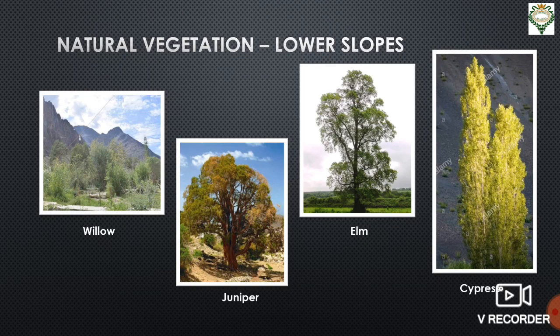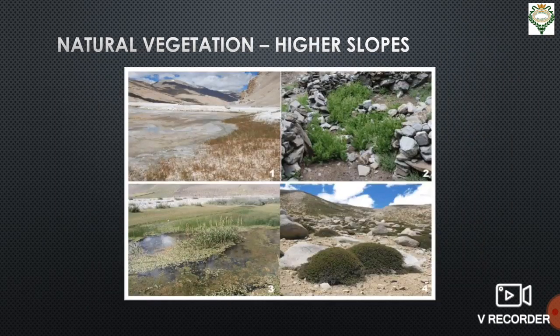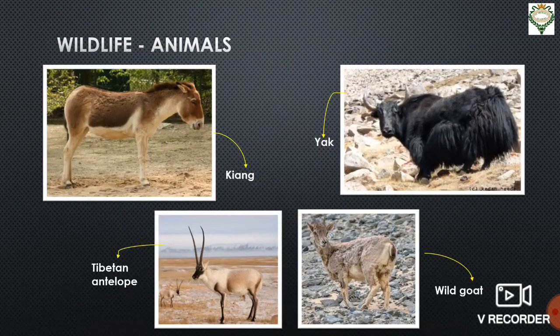As you can see in the very first picture, the mountains are there at the back, but in the foot region of the mountain, willow, this type of trees are seen. But as we go to the higher slopes, we see that the land surface over there only grows grasses and shrubs. So at the higher altitude, there are grasses and shrubs.